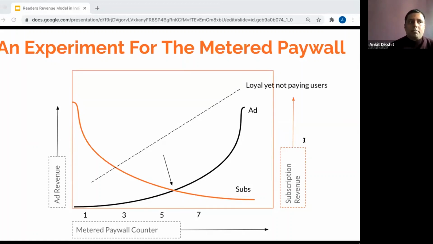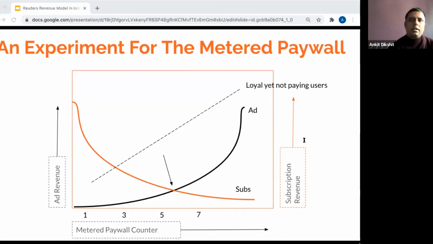Over time publishers may or may not be able to solve it. But yes, in India, it's definitely a stopgap solution where you are trying to induce a habit of paying for content over time. So if you want to build a business for the long term, maybe you should be trying this method.